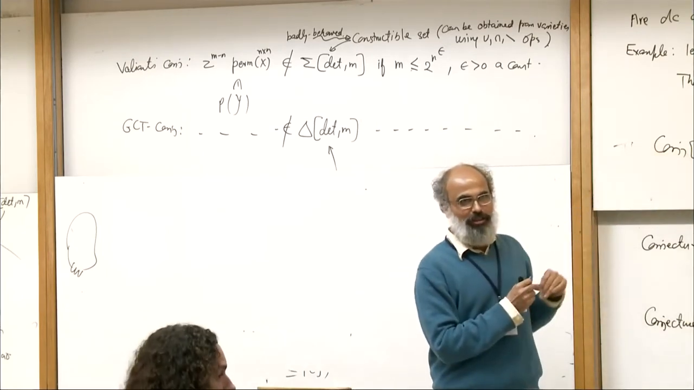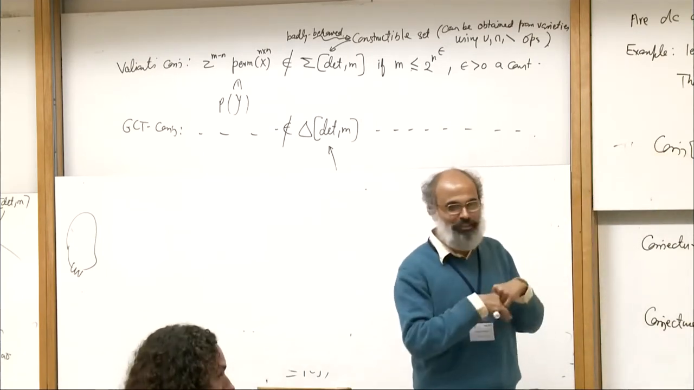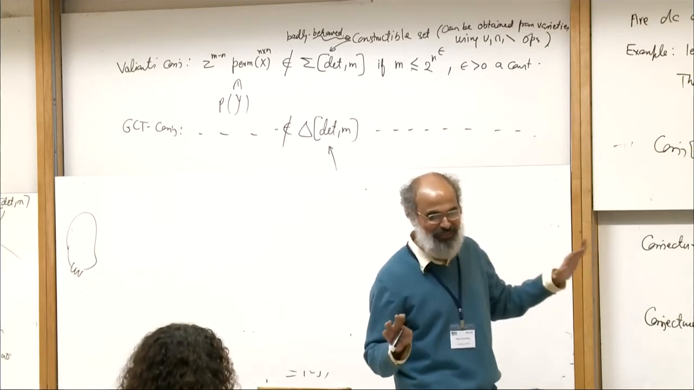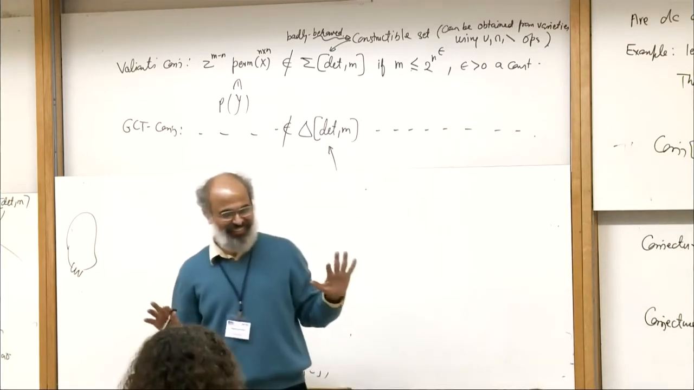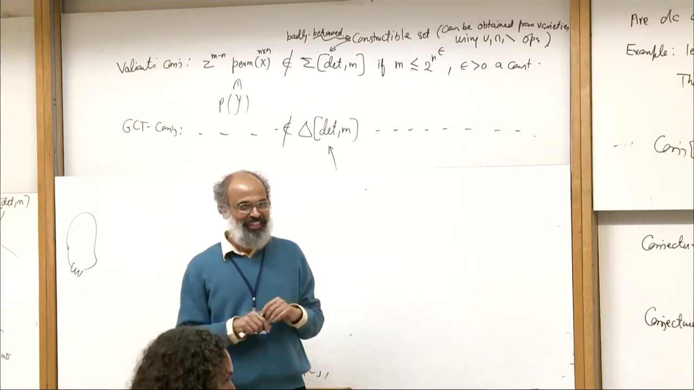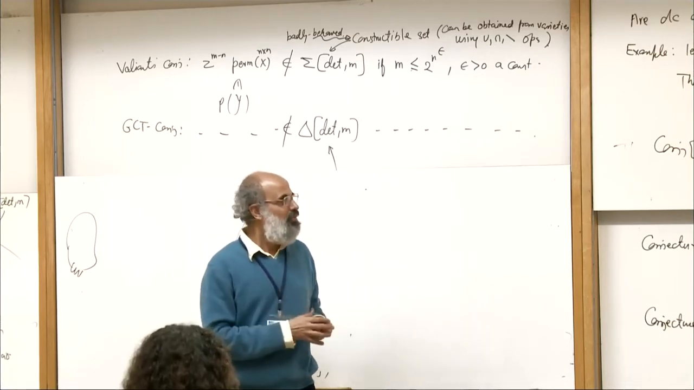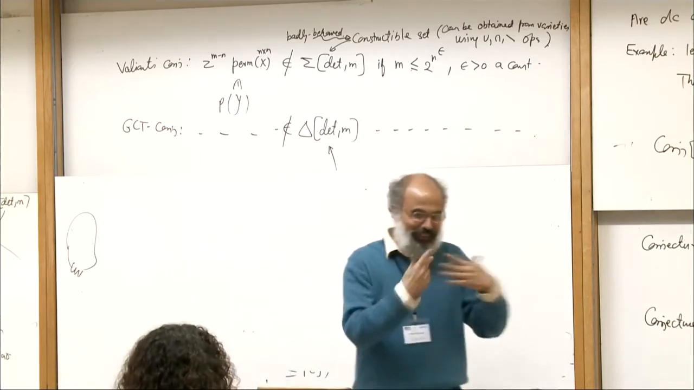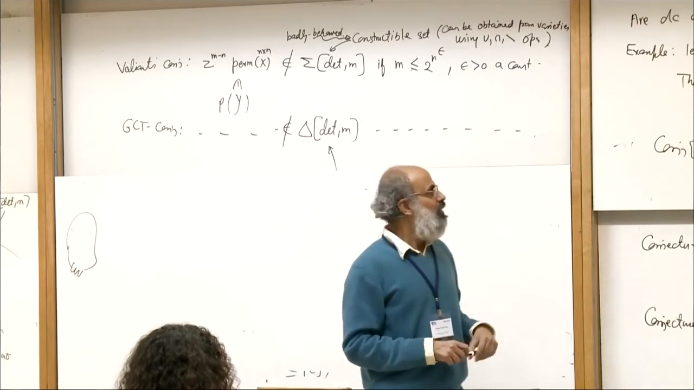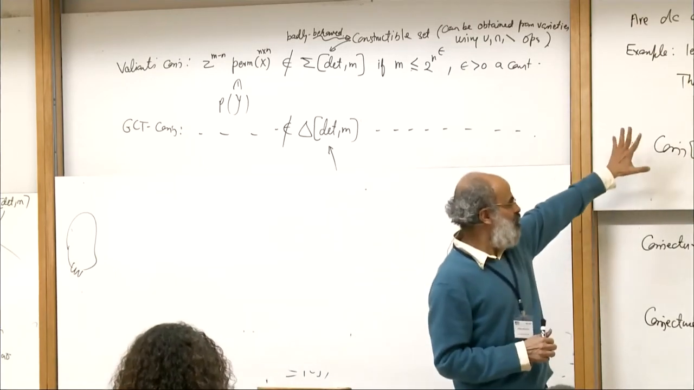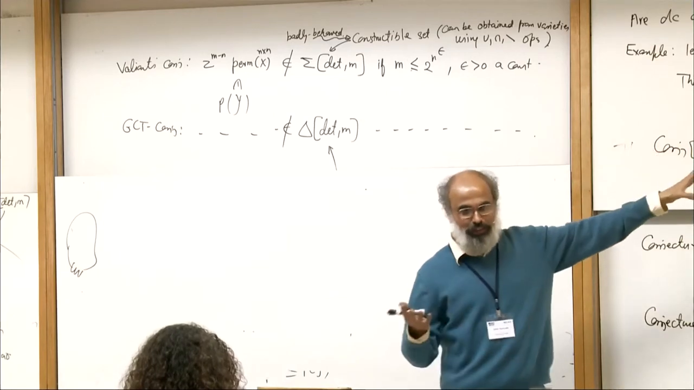If permanent is in VP bar, then it's the end of the game. But it still shows it's not in VP. Of course, then the algebraic techniques simply won't work. And of course, if VP is equal to VP bar, that is the end of GCT.